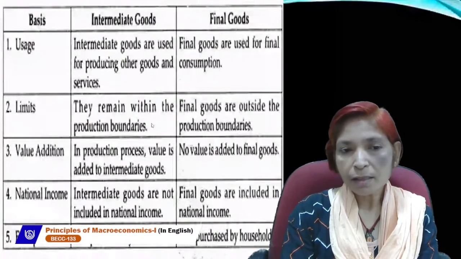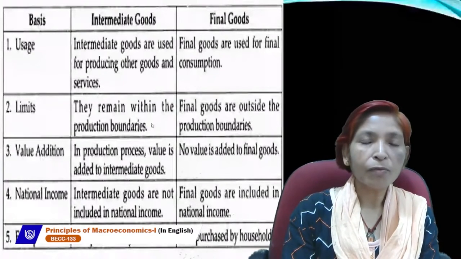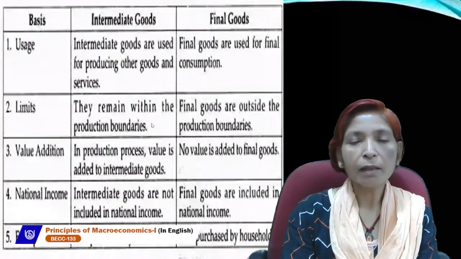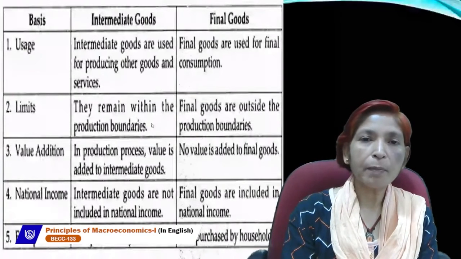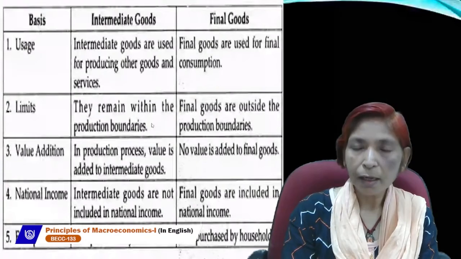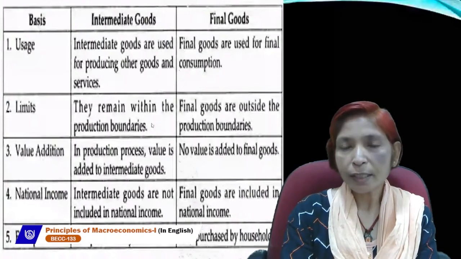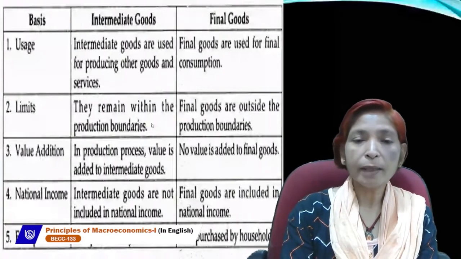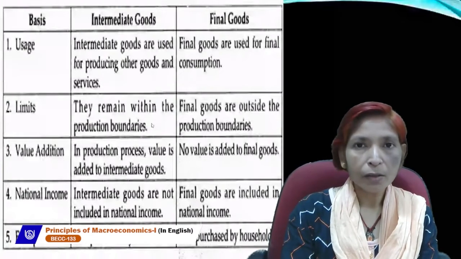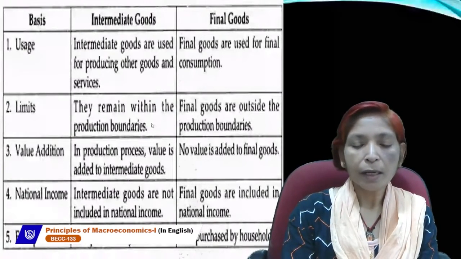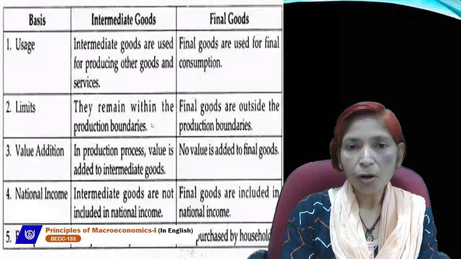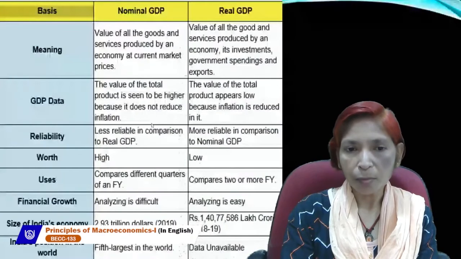When the price level increases day by day, the nominal GDP value will be higher. So nominal GDP always remains higher than real GDP, because nominal GDP depends upon current prices and real GDP depends upon constant year prices or base year prices. The base year should be a year in which prices remain constant, with no inflation or deflation in the economy, and no abnormalities like natural calamities, flood, earthquake, war, etc. in the economy.